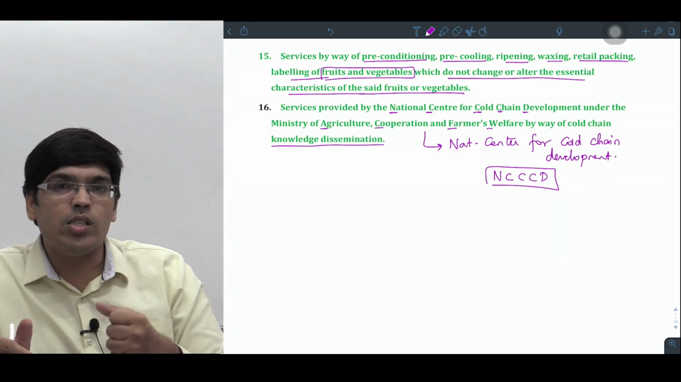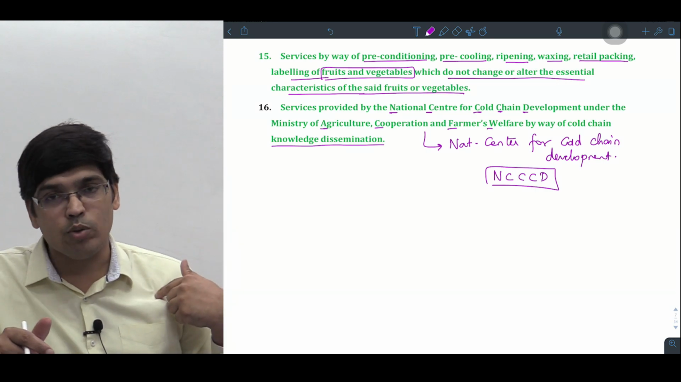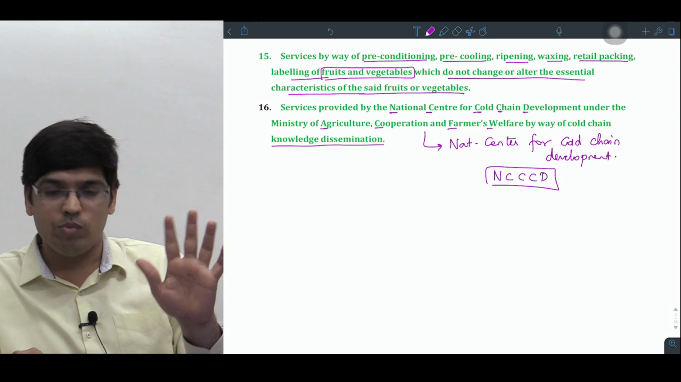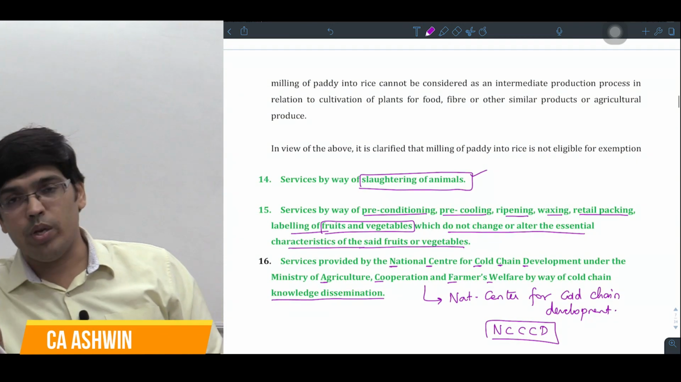When I take their knowledge, they'll ask me to make some payment. Say I've paid 40,000 rupees for development of my warehouse, right? Now only for knowledge sharing. The knowledge sharing activity is taken as what sir, exempt from GST. Am I clear up to here? So these are the total 16 points up to here.